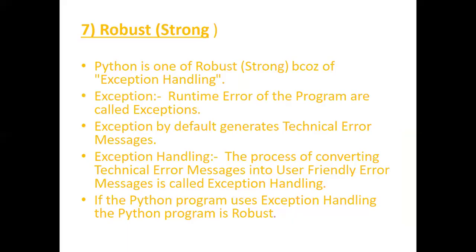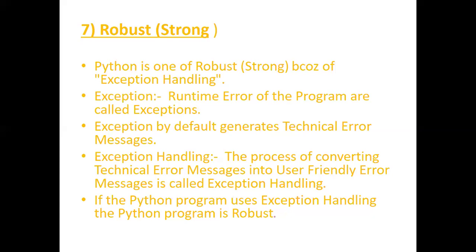Robust programming language. Python is one of the robust languages because of its exception handling. We'll discuss exception handling also, what the exceptions are and how they can be resolved. An exception is a runtime error of the program.